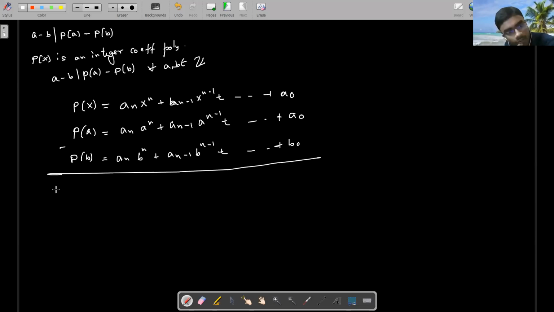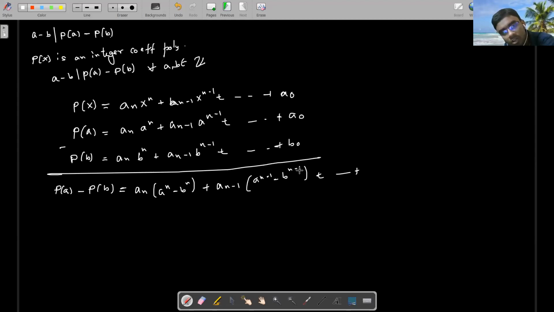Subtract it. So p of a minus p of b is equal to a_n times (a to the power n minus b to the power n) plus a_(n minus 1) times (a to the power n minus 1 minus b to the power n minus 1) and so on; a naught simply cancels out, right?